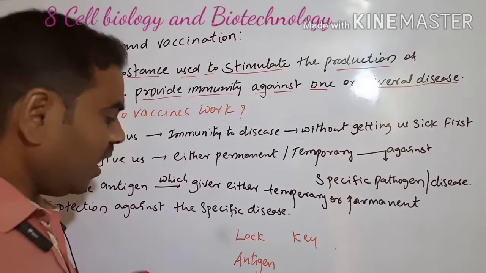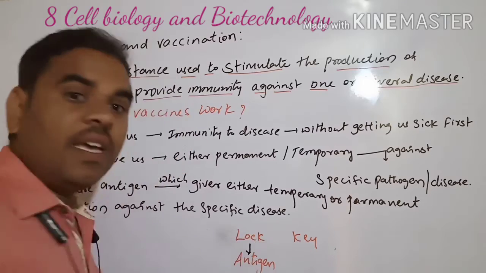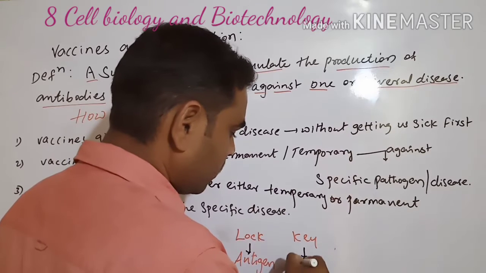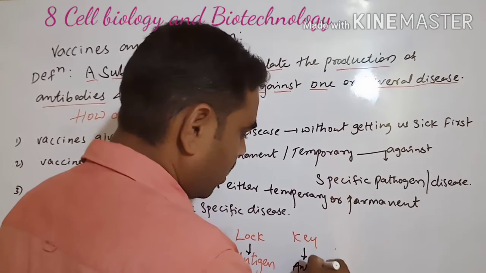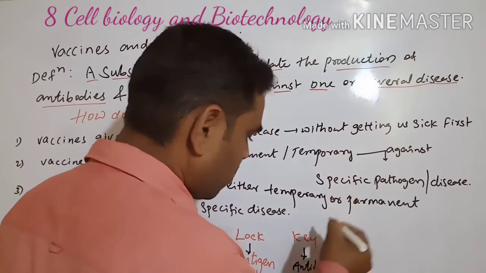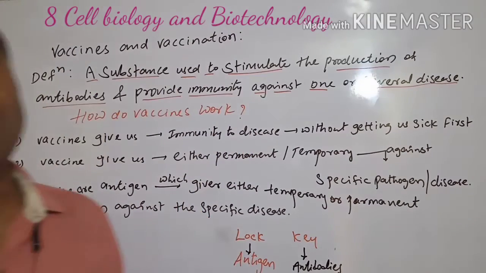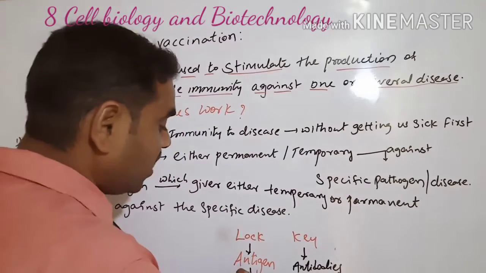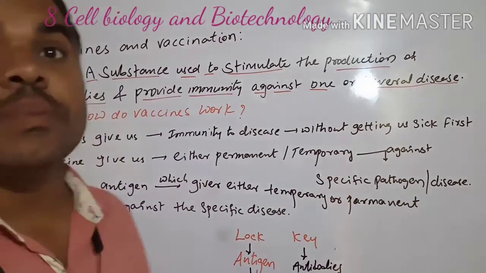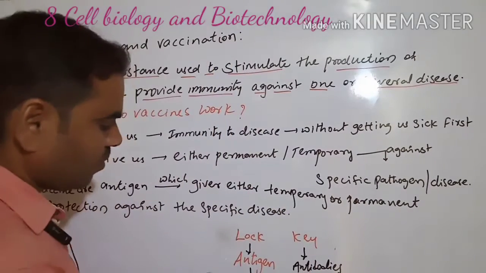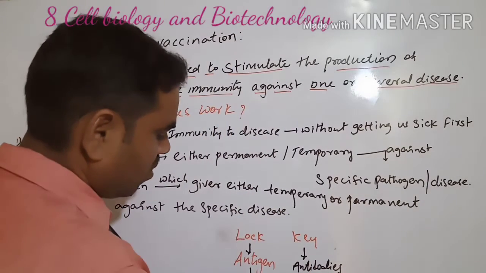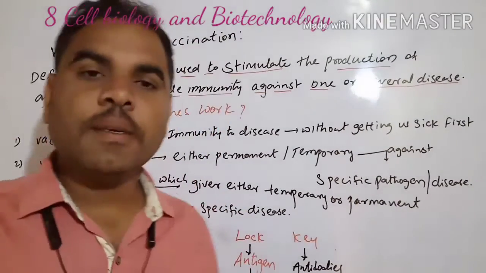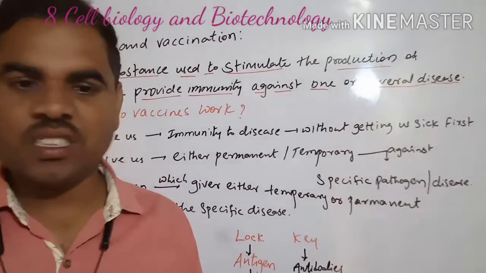And the key is the antibodies. Both of these make up the lock and key model. Antigens means pathogens, means foreign particles, like bacteria and viruses.